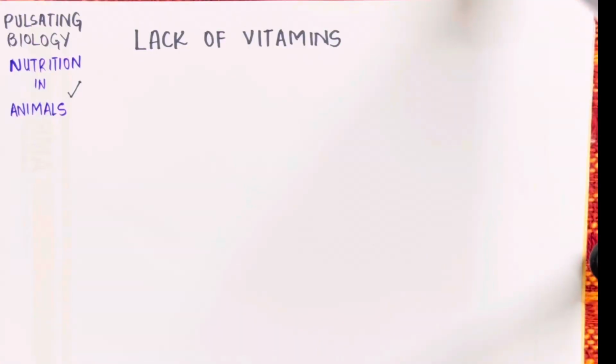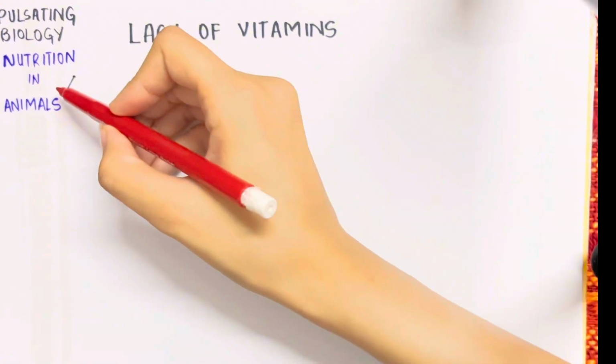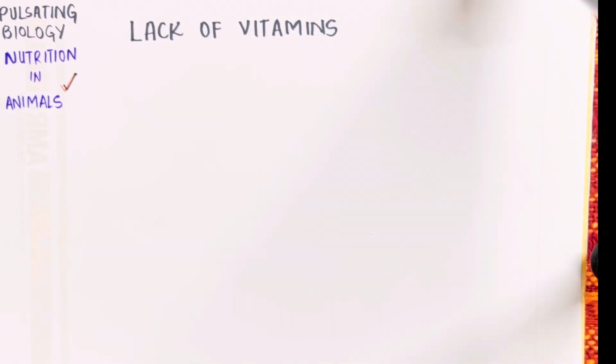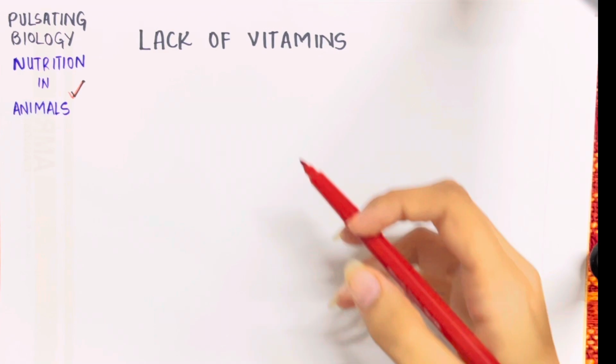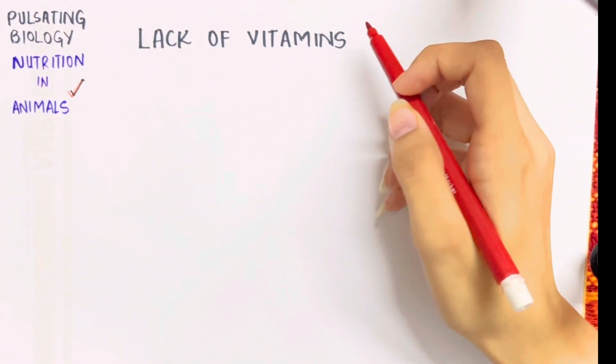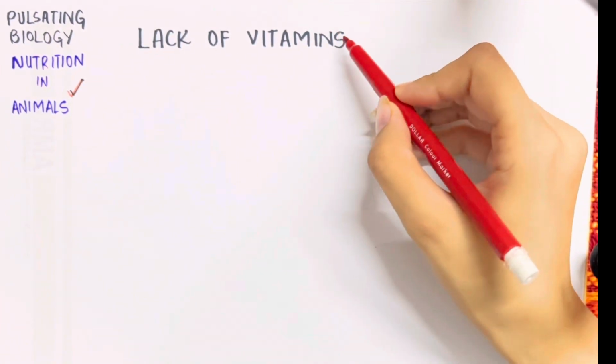Welcome to Pulsating Biology, where we are covering the topic nutrition in animals. For the O levels biology, we have already discussed some of the topics in the previous video. In this video, we are talking about the diseases that are caused by the lack of vitamins.